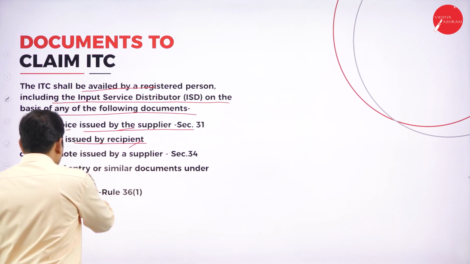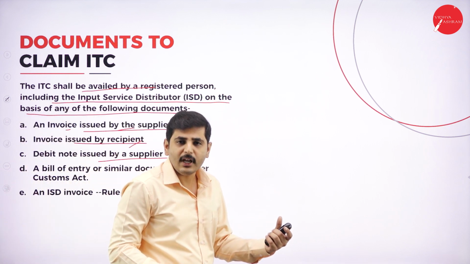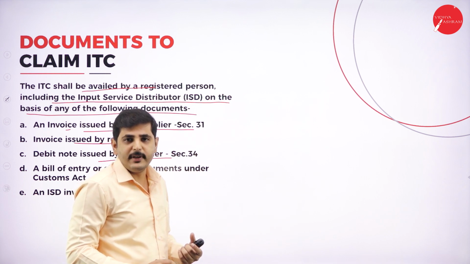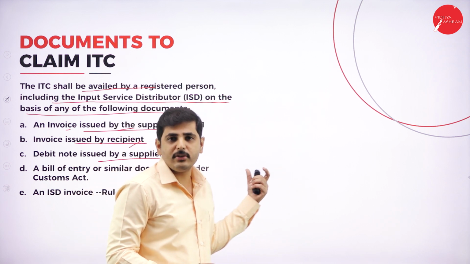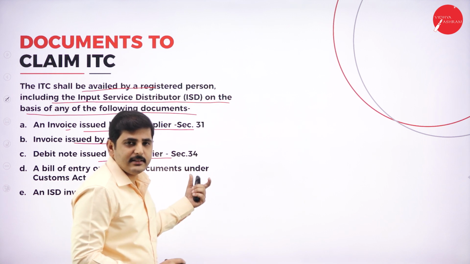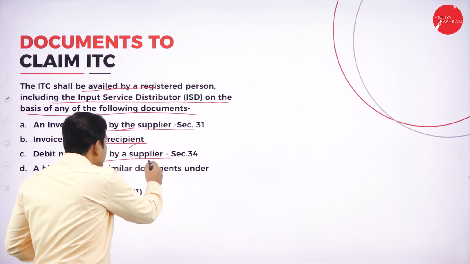Next one, debit note issued by a supplier. What do you mean by debit note? A debit note is a document where the seller is sending goods on credit basis, and if the goods are now returned, then he has to issue a debit note. A debit note is a document like a bill or an invoice. If you have a debit note also, that is enough to claim the input tax credit.